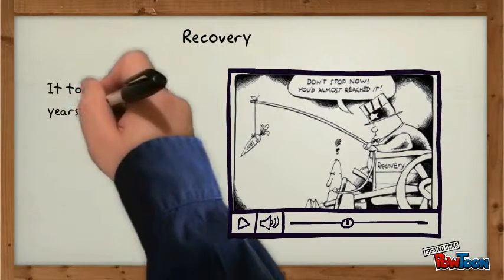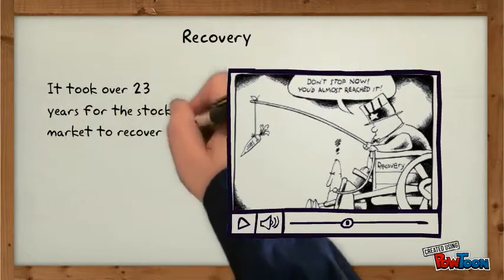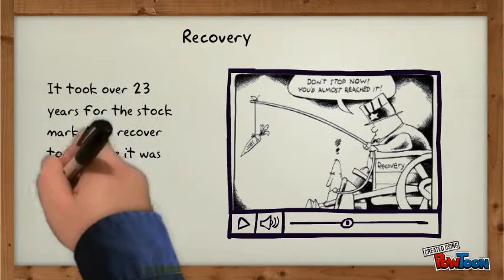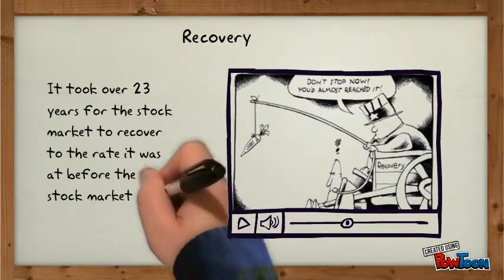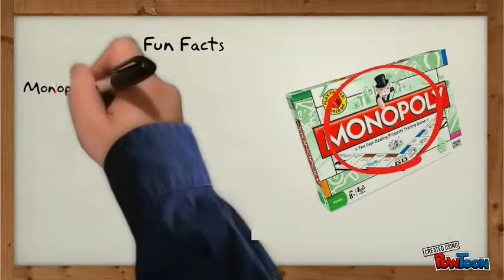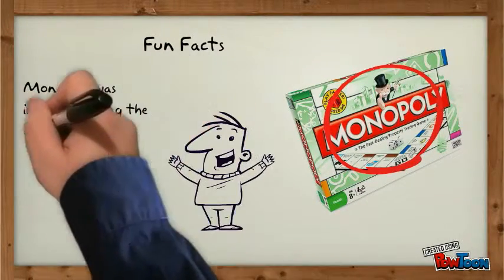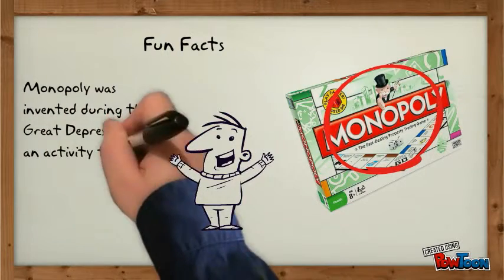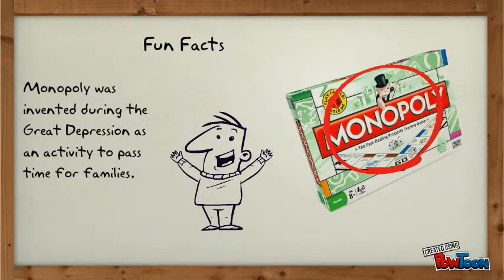Recovery. It took over 23 years for the stock market to recover to the rate it was at before the stock market crash of 1929. Fun facts. Monopoly was invented during the Great Depression as an activity to pass time for families.